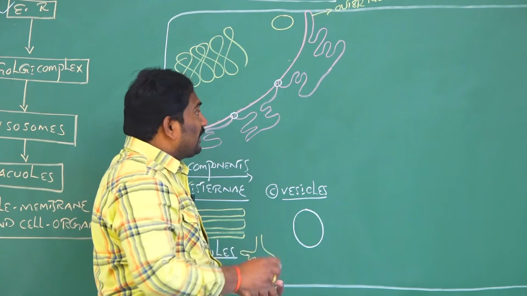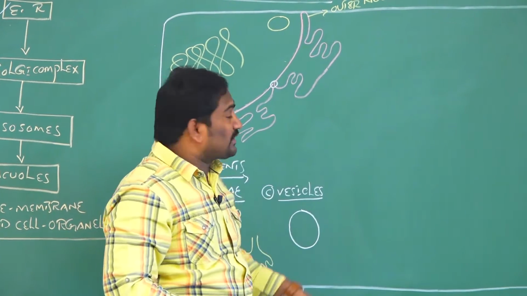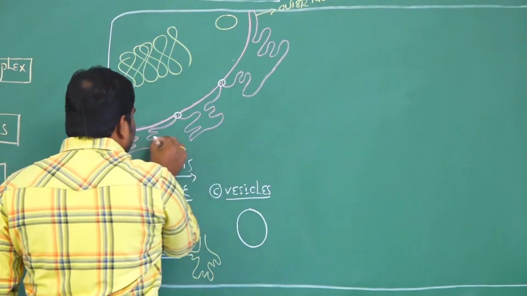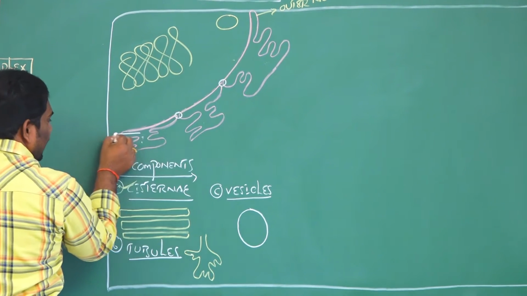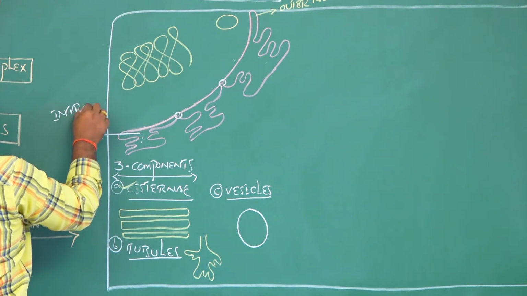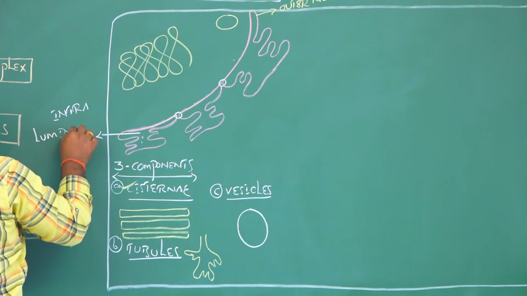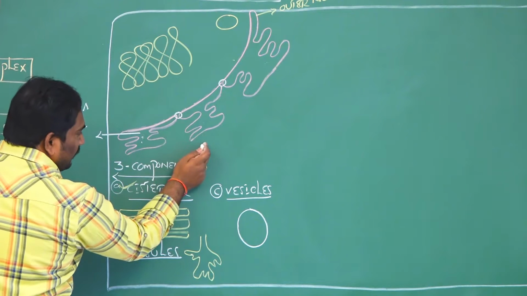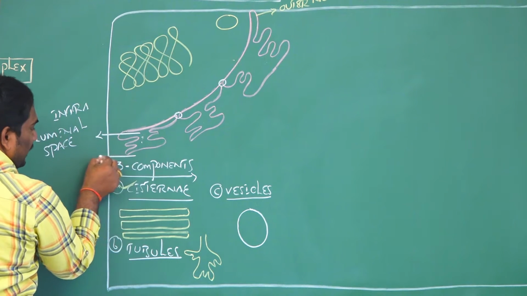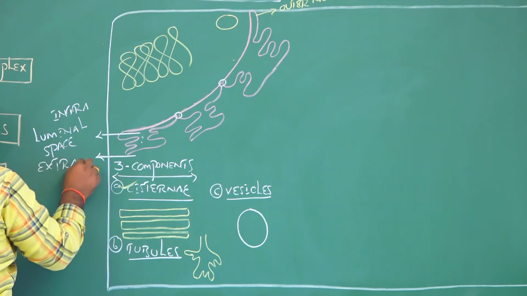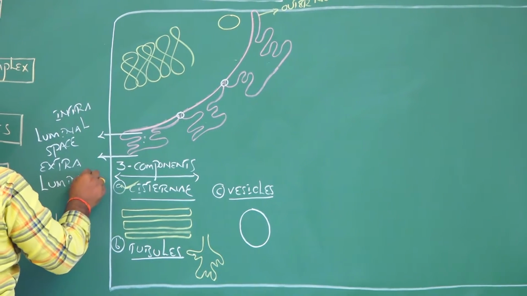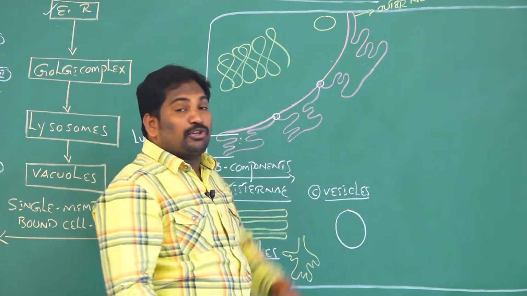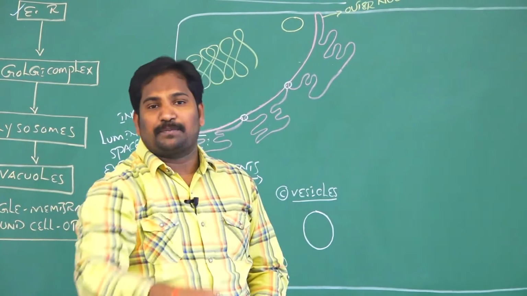Based on their compartments, the endoplasmic reticulum is of two types. Inside the endoplasmic reticulum, there is a space present. See, this is called the intraluminal space. And outside the endoplasmic reticulum, there is a space called the extraluminal space. Clear for everyone?